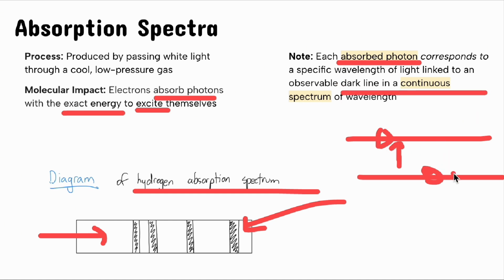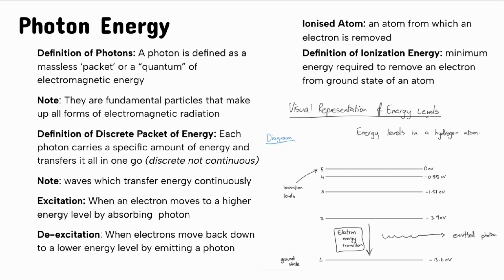It can go from, let's say, this first energy level, the ground state, to, let's say, the third energy level, or second energy level, or even 5 energy levels, depending on how much discrete energy is provided to the electron.